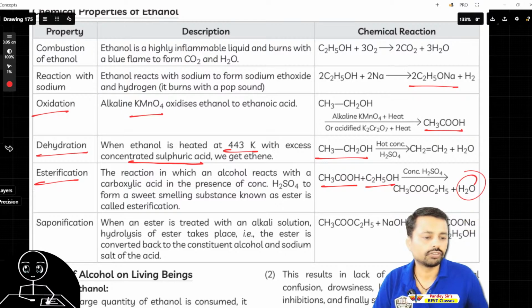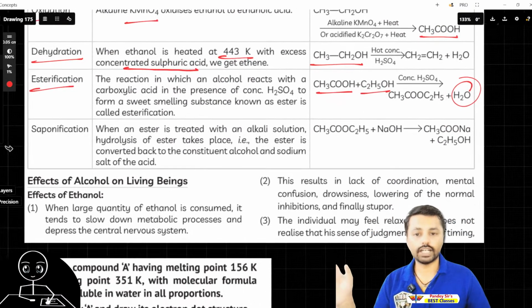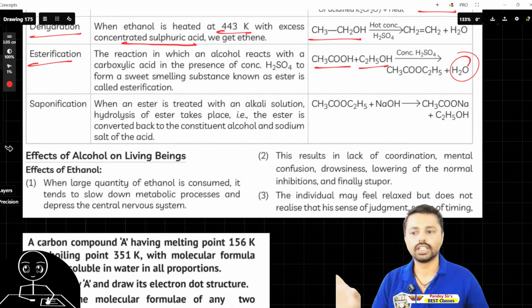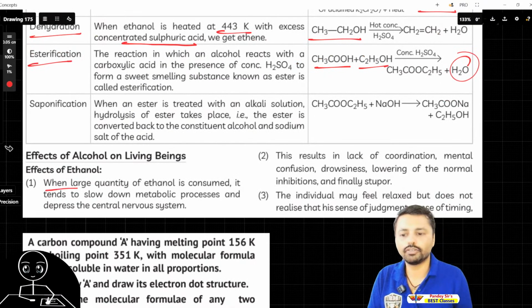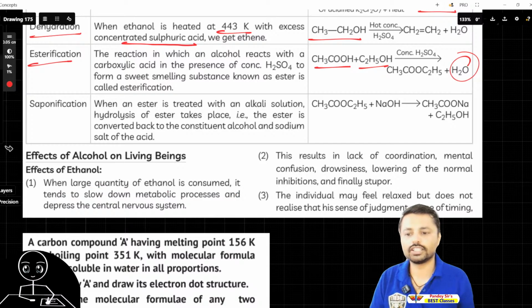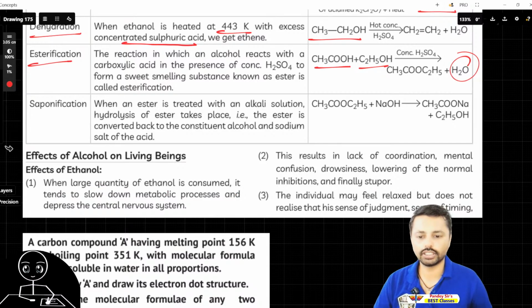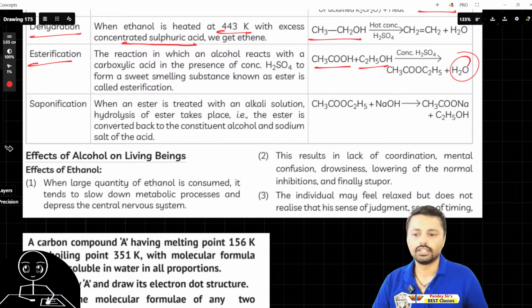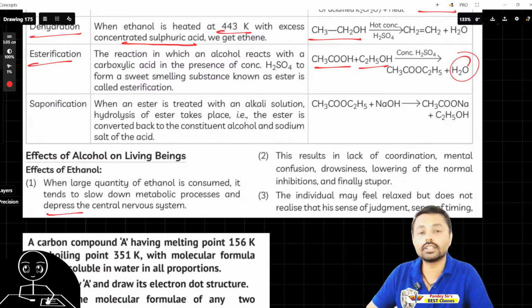Here C2H5 is gone, and Na got reacted. So this is an esterification reaction. Now, alcohol is very dangerous. Here, some effects are given when large quantities of ethanol are consumed. It tends to slow down the metabolic processes. It depresses the central nervous system, but that doesn't mean the drinkers get depression.